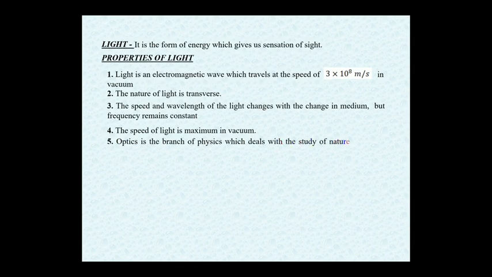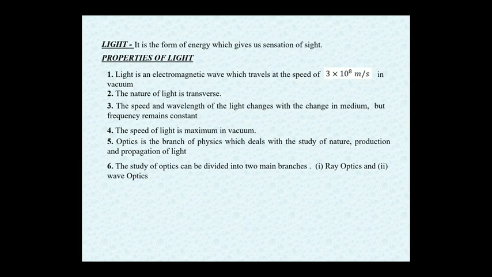In which branch do we study about light? The answer is optics. Optics is the branch of physics which deals with the study of the nature, production and propagation of light. Optics is basically of two types: one is ray optics and the other is wave optics.